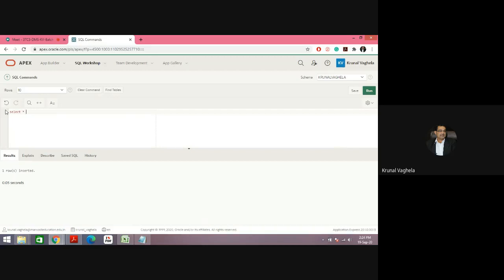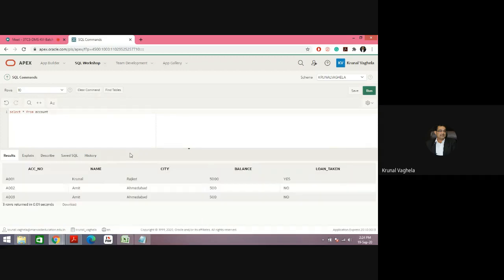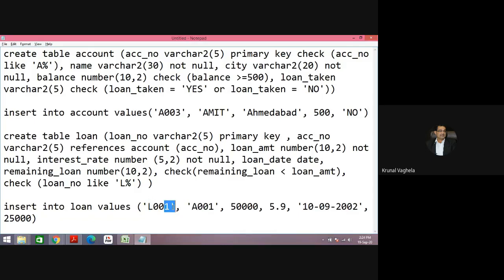Select star from account. So A001, A002, A003. That means A004 is not there. So in your parent table, A004 is not there. Let me try to enter it into the child table. So L002, second loan, and I am keeping A004.